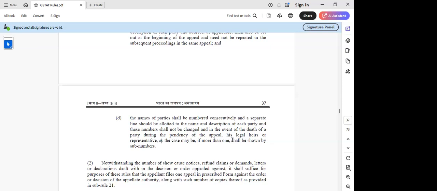Correct, correct. See, every appellant has to file a separate appeal. It's not possible for 4 people, a company and 3 directors, to file a single appeal. Those who don't have a GST number have to get a temporary number and file an appeal. So therefore, this is redundant, isn't it? You have to name the parties 1, 2, 3, 4. Yes, because, sir, in an appeal the respondent is always the Commissioner. The appellant is one person. One appeal for the company, one appeal for the director. So therefore, where is the question of numbering? And even if it is online, I don't know how it will be, sir.